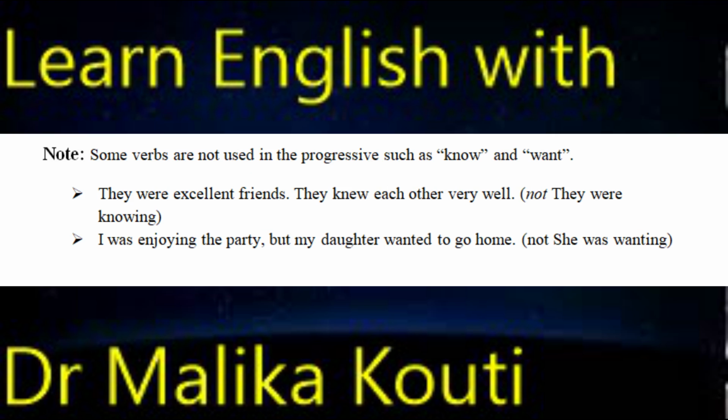Note, some verbs are not used in the progressive, such as know and want. Examples, they were excellent friends. They knew each other very well. So we don't say they were knowing. Another example, I was enjoying the party, but my daughter wanted to go home. So here I don't say, but my daughter was wanting. No, but my daughter wanted to go home.